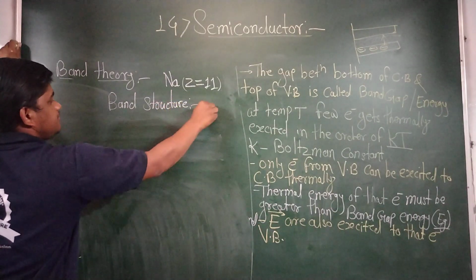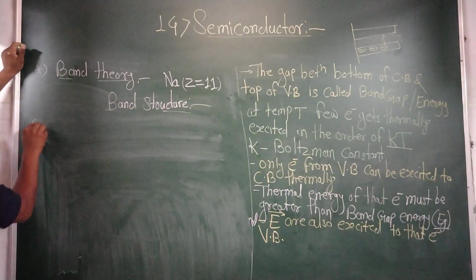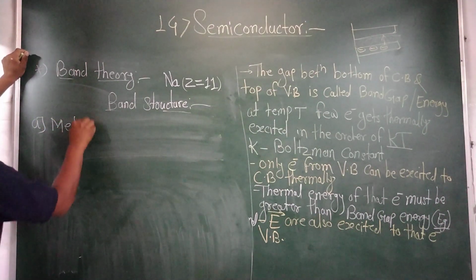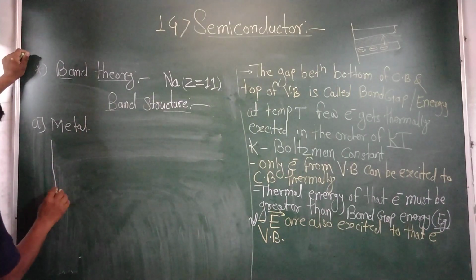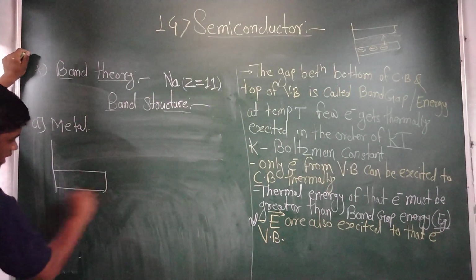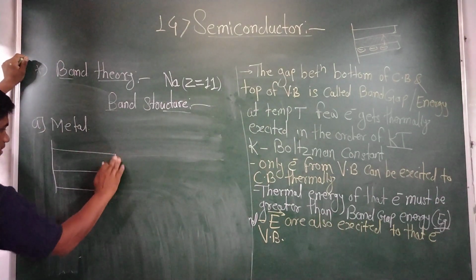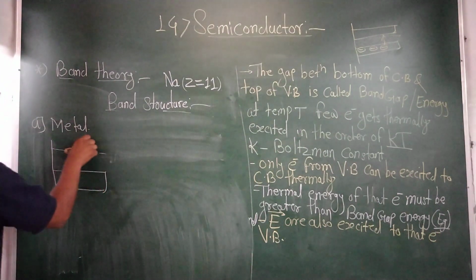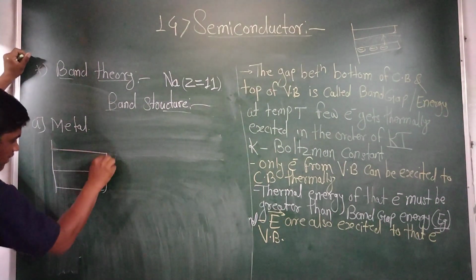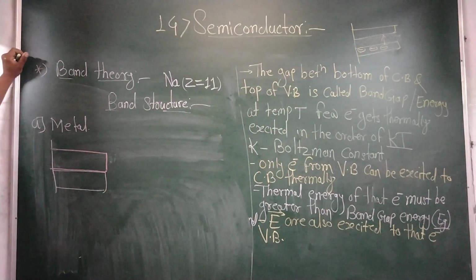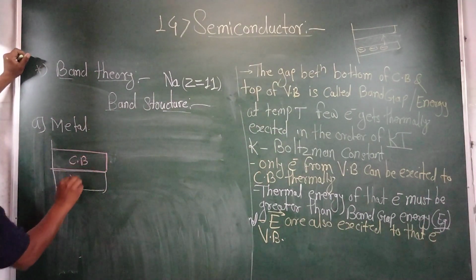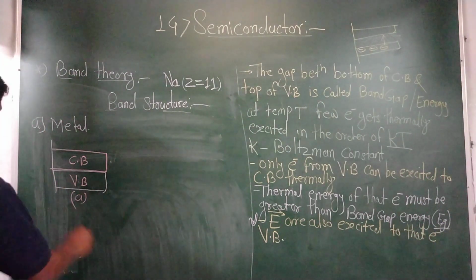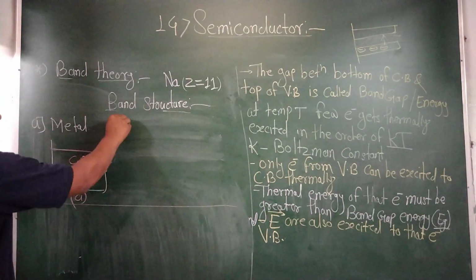Band structures. First, figure A is for the metal. Consider this is the valence band of the metal and this is the conduction band. I will use a different color for drawing the conduction band. The CB is the conduction band and VB is the valence band. This is figure A, the band structure for metals.